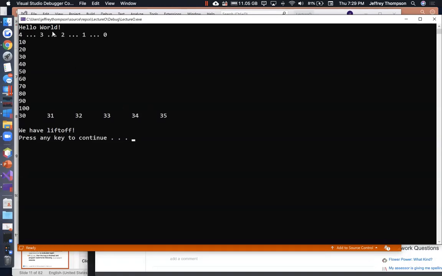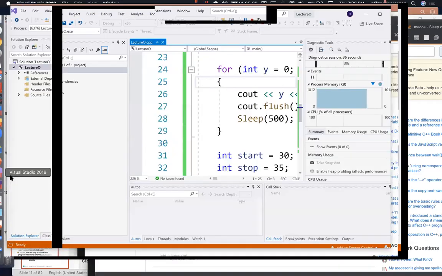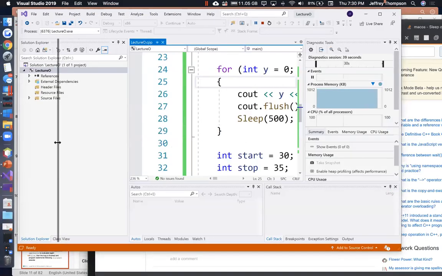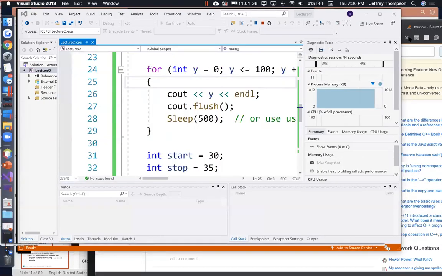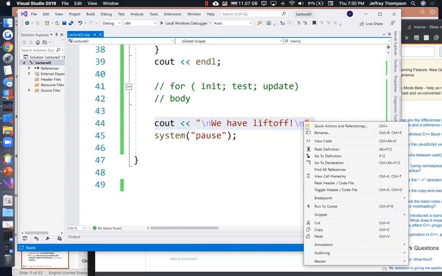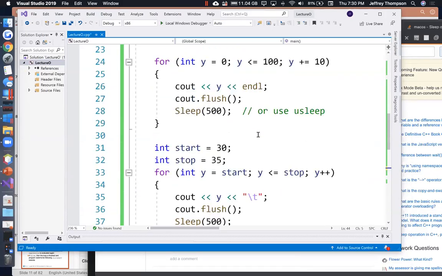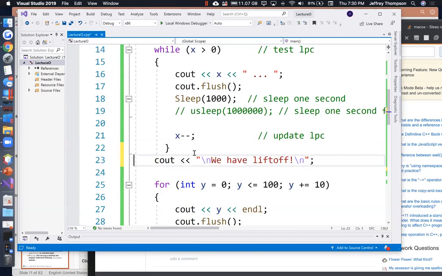Now, really, I wanted that we have liftoff message right here. So I'm going to go and cut that and paste that into its right place. Sorry, I'm not used to running Windows on my Mac. I haven't figured out where all the windows are yet. So anyways, I want we have liftoff to be, cut that, and paste it right under our very first loop. Just like that.